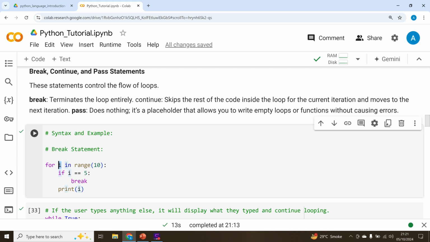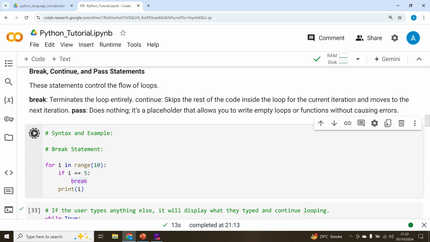Then we have an if condition where we say if the variable i == 5, using the equality comparison operator we covered in comparison operators. We want to compare if i is equal to 5. Remember, a single equal sign is for assignment and a double equal sign is an equality operator to compare if two values are equal. If i is equal to 5, we want to break. We want to say break the loop, do not execute anymore.